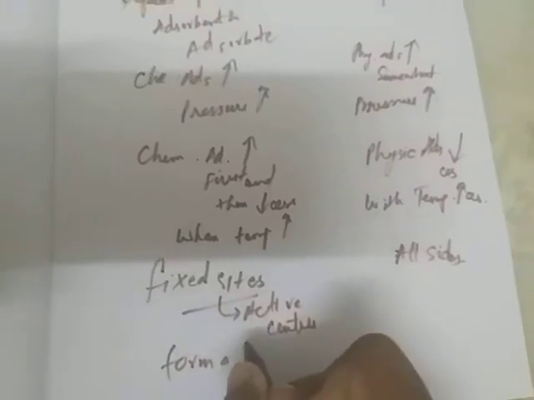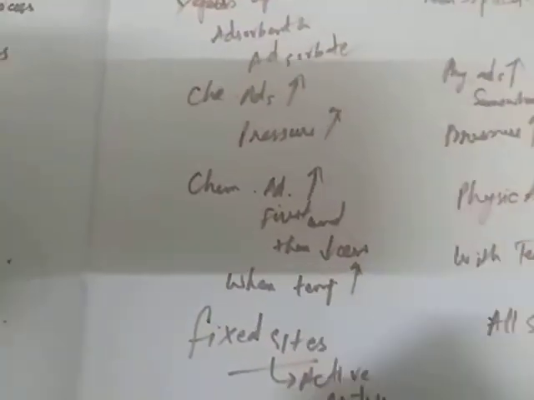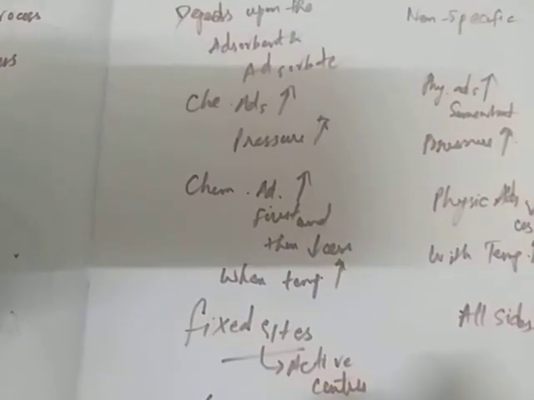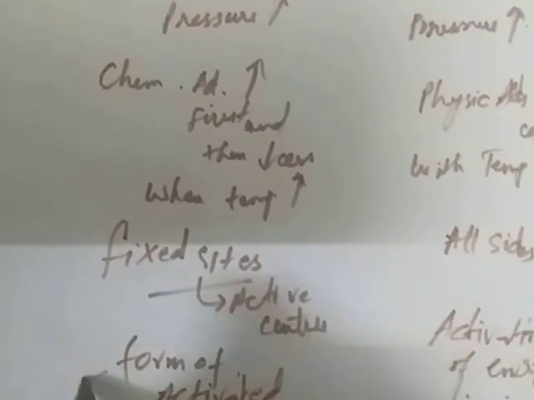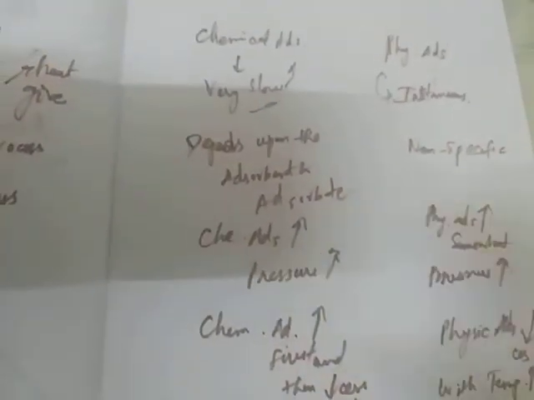Whenever chemical adsorption takes place, activated complex compounds are formed, and the activation energy is appreciable. In physical adsorption, the activation energy is insignificant. So these are some of the differences between chemical adsorption and physical adsorption.